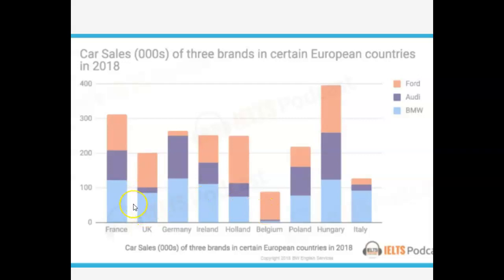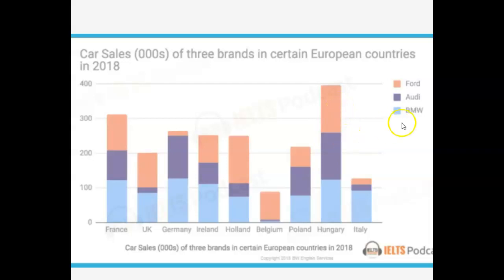BMW sold the most cars throughout the region. It sold approximately 100,000 in all countries, except for Belgium, where it sold a minimal amount. We don't even know what the number is, like 5,000. Okay. And then you can talk about Ford. You can say Ford sold roughly 130,000 in both Hungary and Holland. And the fewest cars in Germany and Italy at approximately 20,000. And then guess what? You don't even have to mention the rest because you know that the remaining countries are somewhere between 20,000 and 130,000.